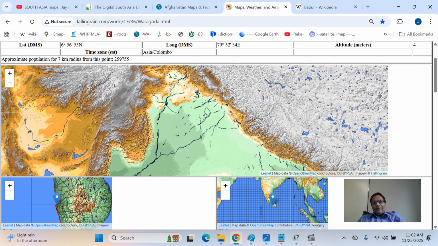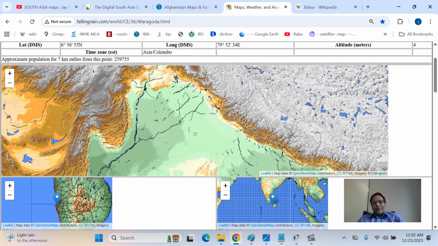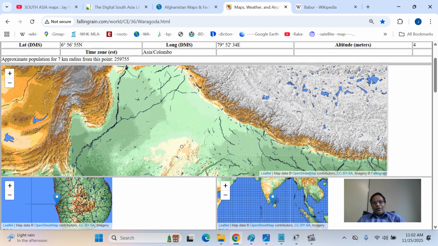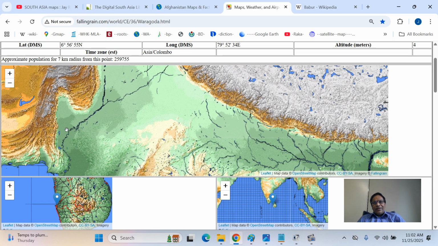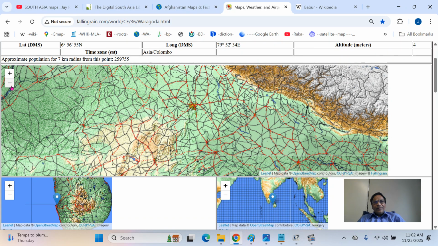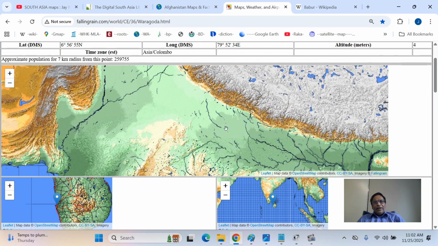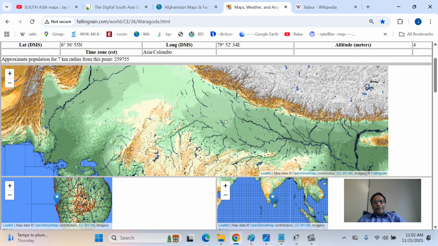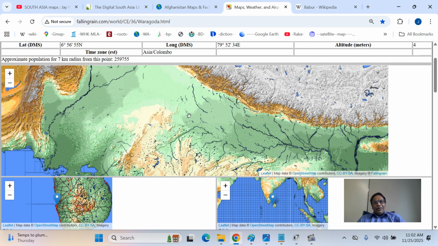Babur invaded, finally crossed all these doors and established himself. This is the Yamuna River. At Panipat, on the Kurukshetra plains, the historic Karnal district, he defeated the Lodis.